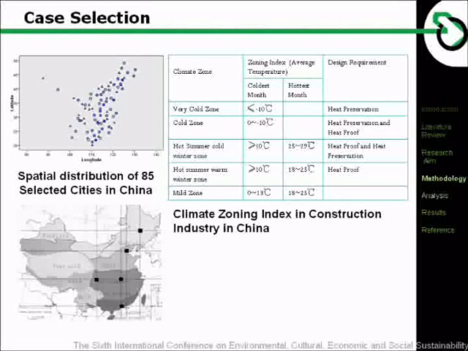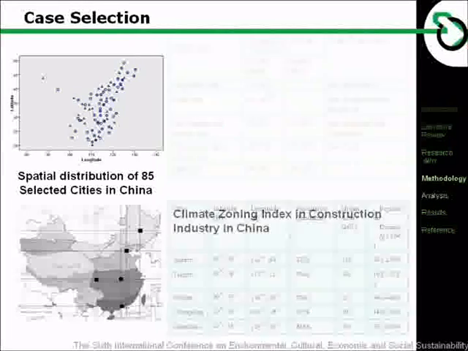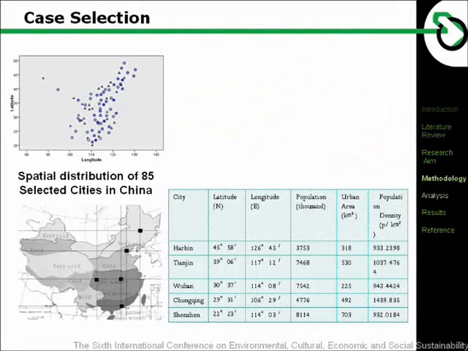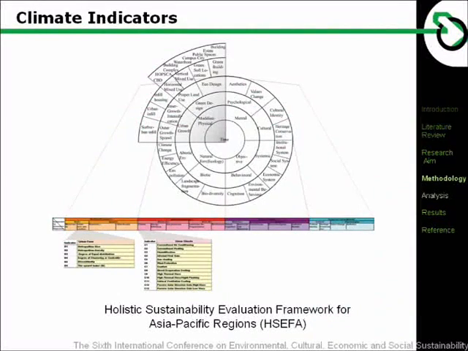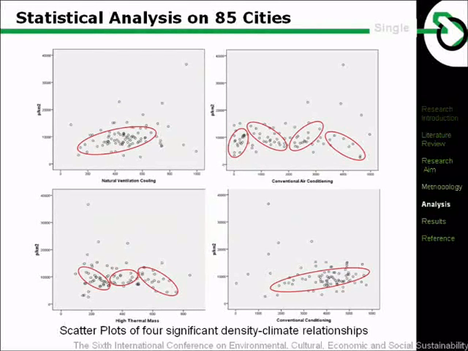Five Chinese cities, each located in one of the 5 zones, will be examined in the second part of the research. They are chosen for similar city scale and arithmetical latitude. In order to analyze the density differentiation in different climatic zones, the climate indicators are identified from Climate Consultant. According to it, the 6 most important climatic indicators are identified as main indexes, as well as 7 subsidiary indexes. The framework developed in this research comprises hierarchical modalities, where the built environment and the natural environment are 2 of the 4 main modalities of sustainability.